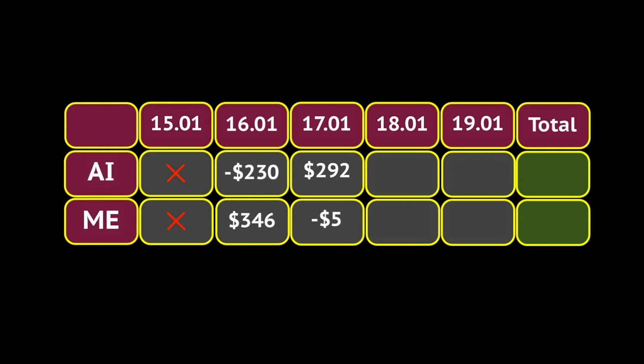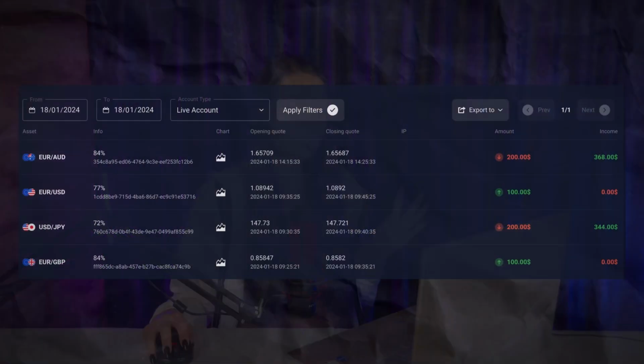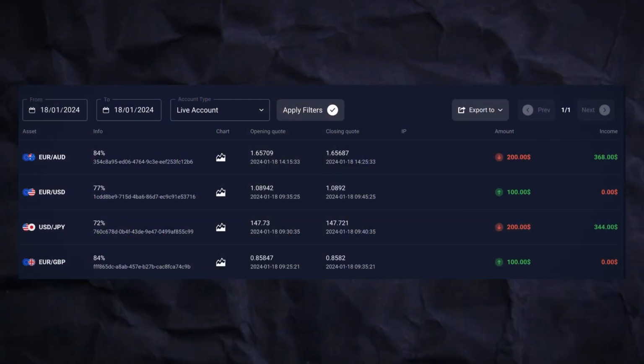Shame on me. On the fourth day, the bot was actually more active and gave me 7 signals, but I was only able to use 4 of them because, first of all, the payout percentage was quite low, and second, the GBP USD currency pair was not available in the morning session. But anyways, here are the statistics for the rest of the transactions.